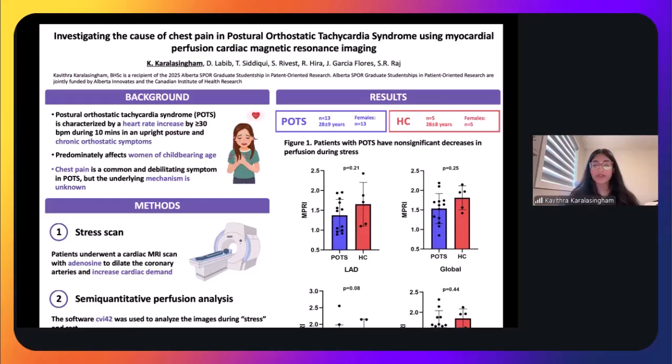I'm specifically focusing on chest pain because previous studies that we've done have shown that it's a very common and debilitating symptom for these patients. Many of these patients have experienced it as if they're having a heart attack, but when they go in for testing, typically they get told that their heart is okay and they're not experiencing a heart attack, so then they're left wondering why they're experiencing this chest pain. So my project is looking at what is actually causing the chest pain in this patient population.